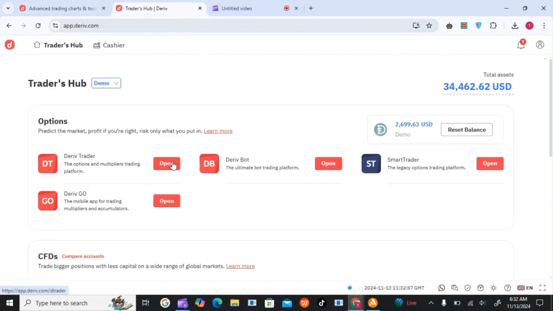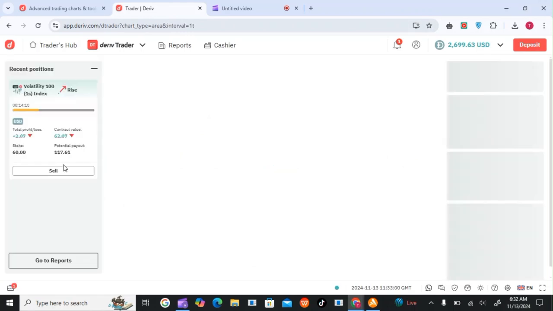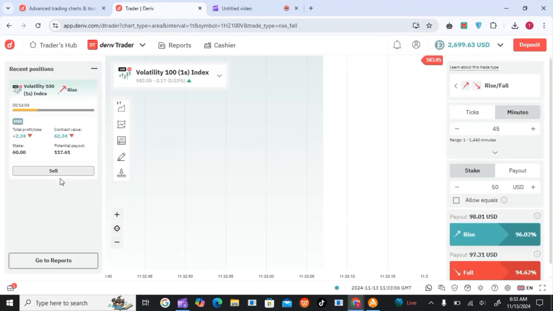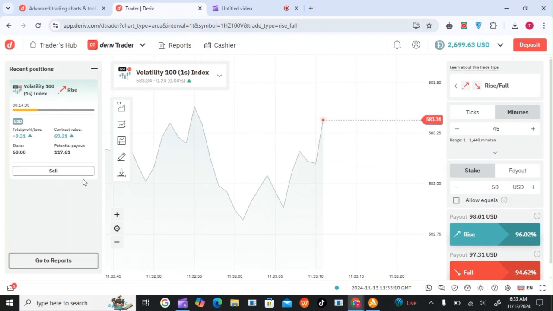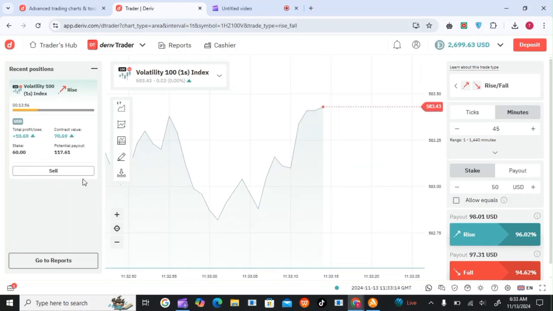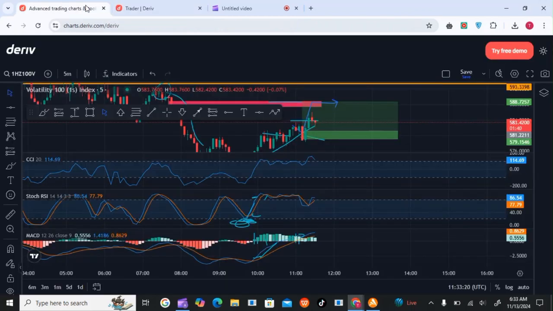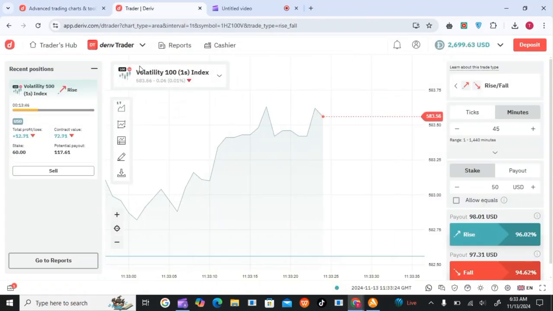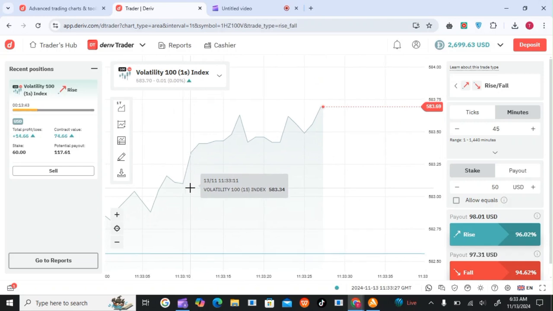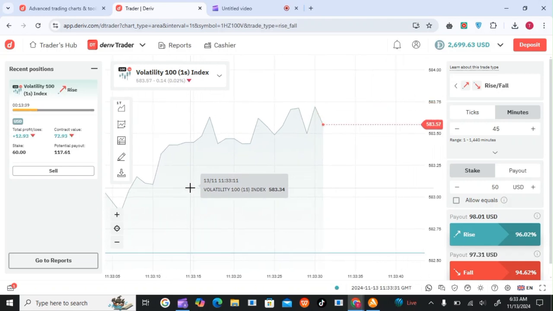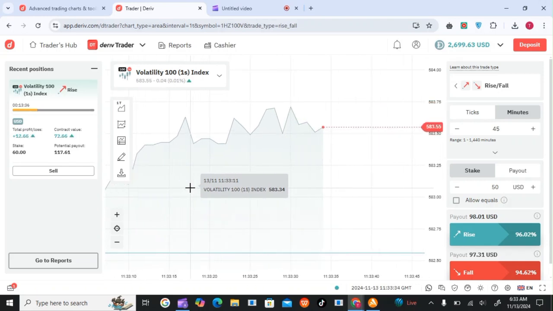We can refresh this and see where we are. We can see that if I want to close that trade, I can close it, and it has some small profits because of the only one movement that we have taken. But if it were on the MT5, remember I would have taken more than 5 trades very fast.